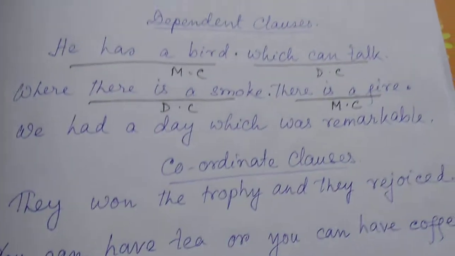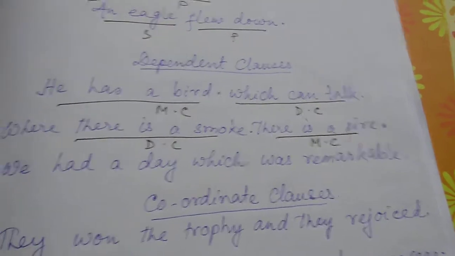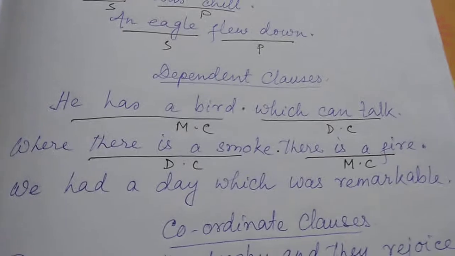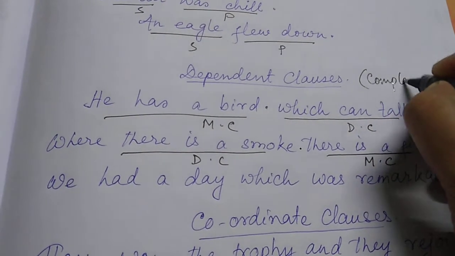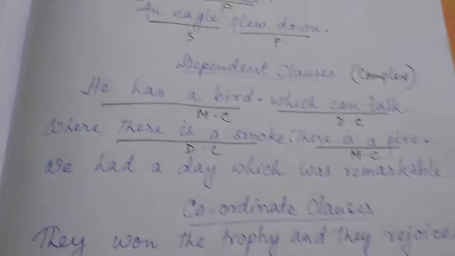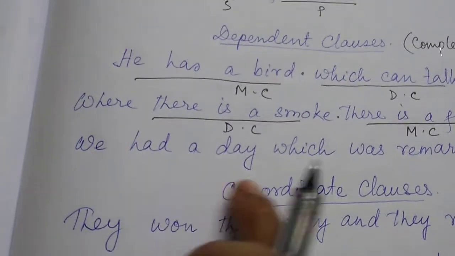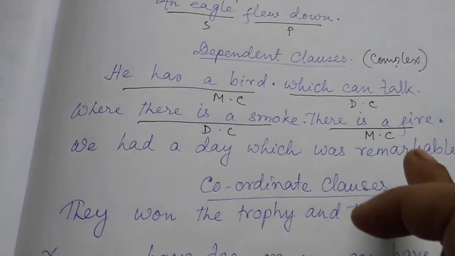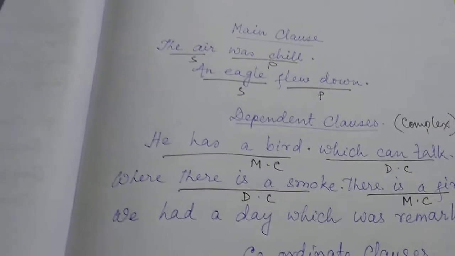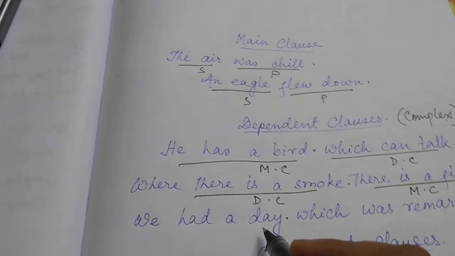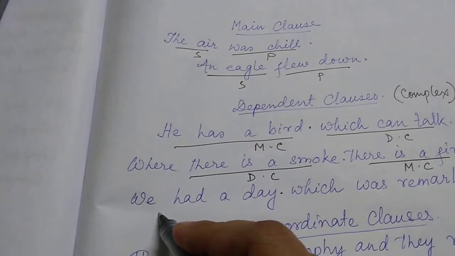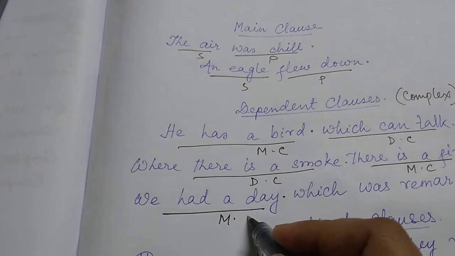Where do we find dependent clauses? In what kinds of sentences? Complex sentences. We'll learn it later, but just for reference here: we had a day which was remarkable. Here, "we had a day" can make a full sentence, so this is our main clause.